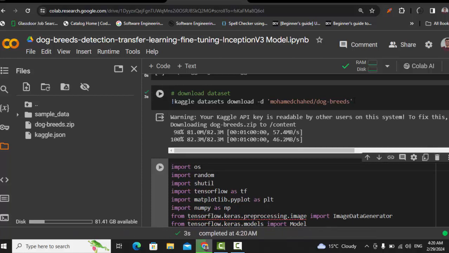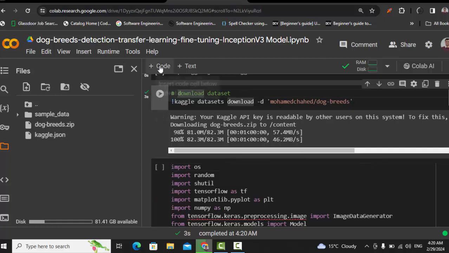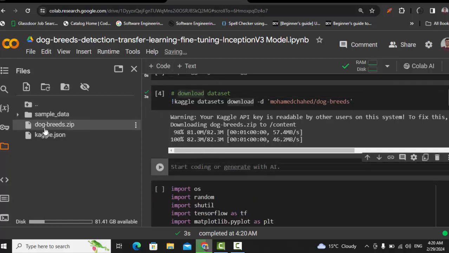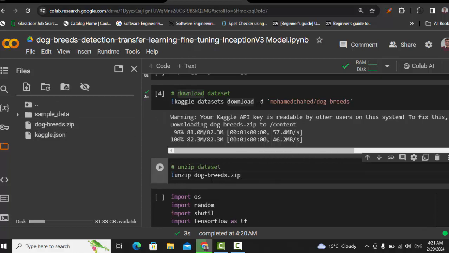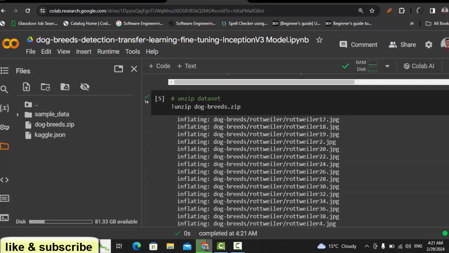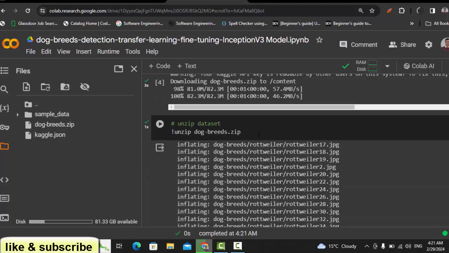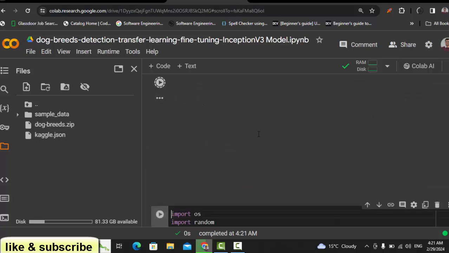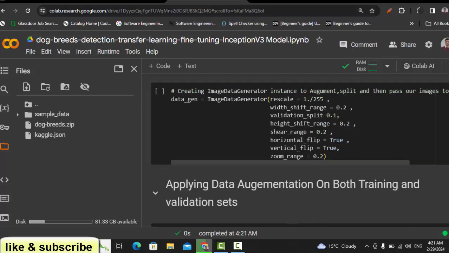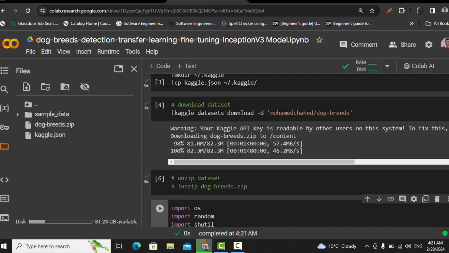Perfectly, it's downloaded. Now after it's downloaded, let me add a cell here. Now here you can see dog breeds, but it is a zip file. I want to unzip it. For that, use this line: unzip dog breeds, the entire name. Just run it and it will unzip it. Okay, it's already done. Let me comment it out. Perfect.